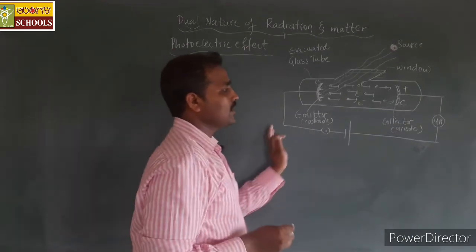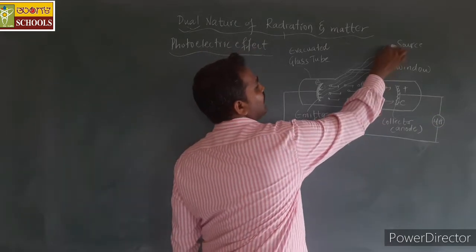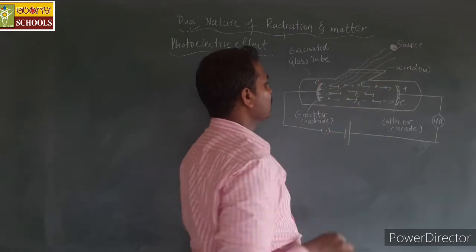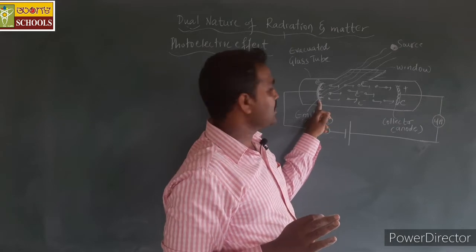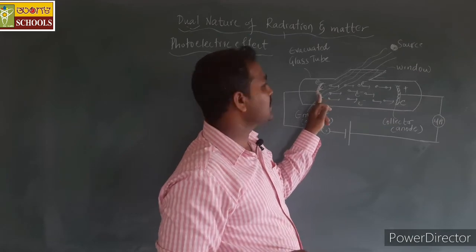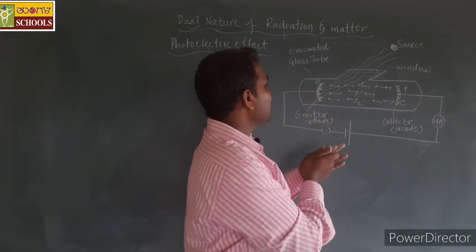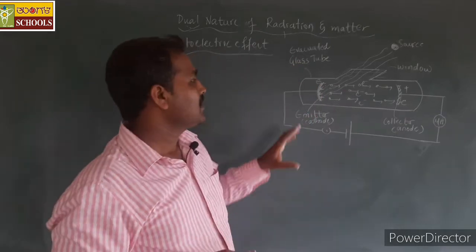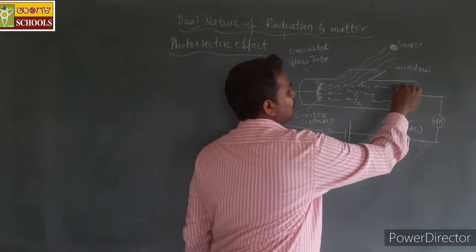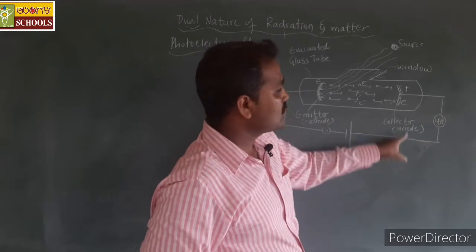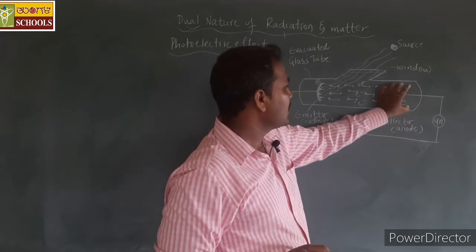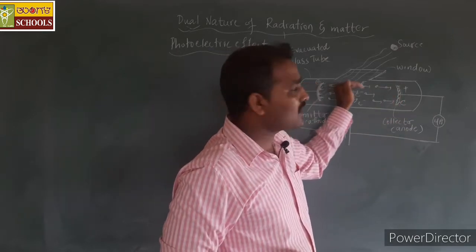Then how it works, we can see here. Whenever the light radiations from the source are incident on the emitter surface, this metal surface E, the electrons on the metal surface absorb that energy and emit out of the surface. But they are free to move anywhere they want. Here we connect this collector plate to the positive terminal. So this positively charged collector plate, which acts as an anode, will attract the electrons towards it.